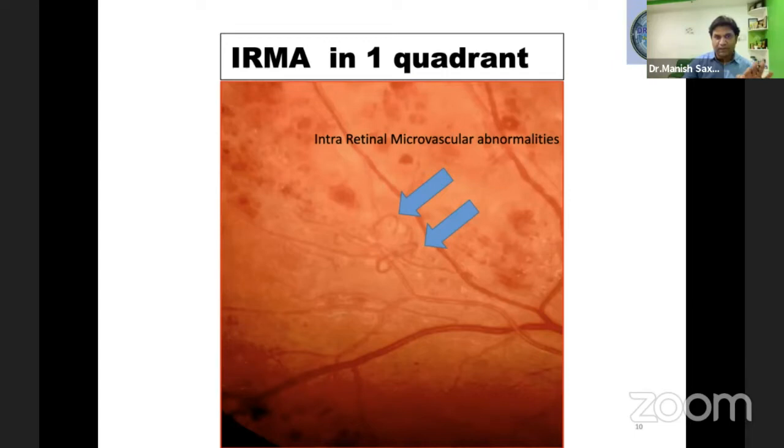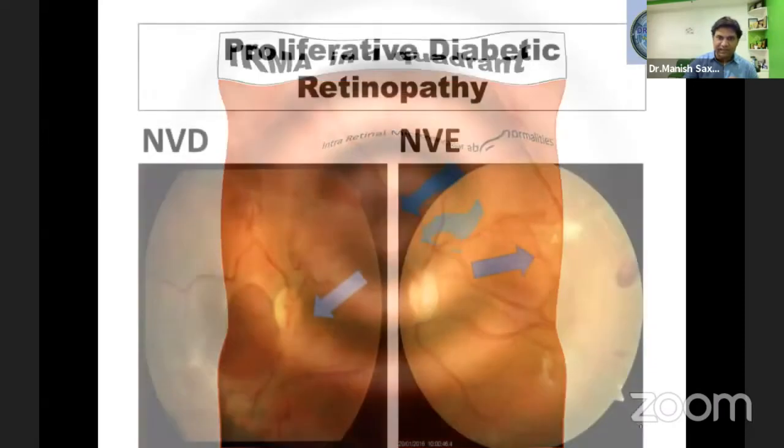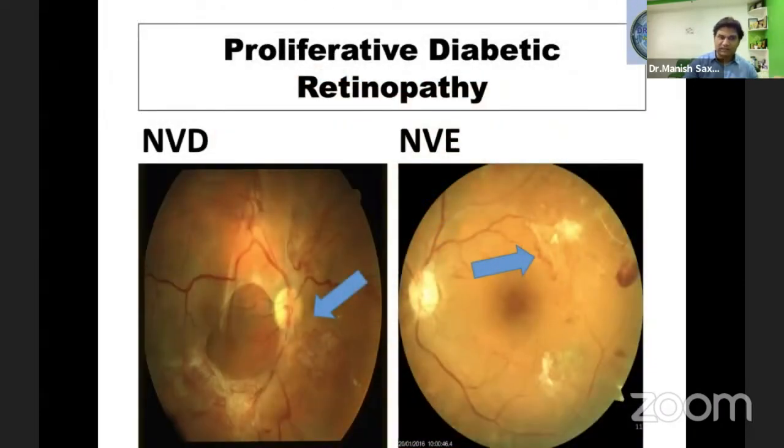So to say a patient is a case of very severe NPDR, we should have at least two of these: either IRMA in one quadrant, venous bleeding in two quadrants, or intraretinal hemorrhage in all four quadrants. If any two of these are present, then the patient has very severe NPDR. So once this phase is over, the proliferative phase comes.